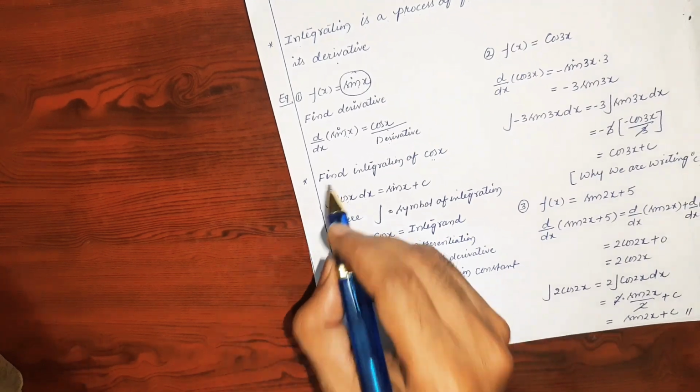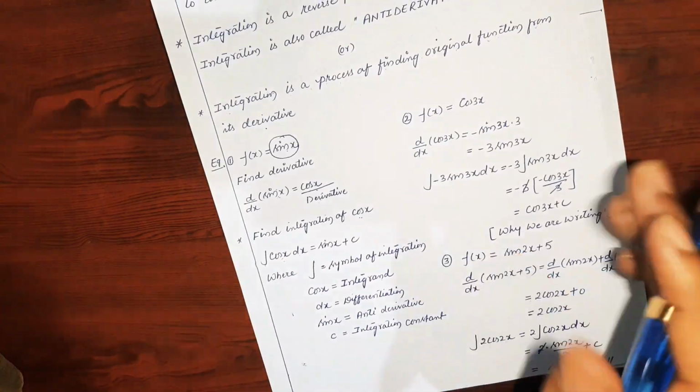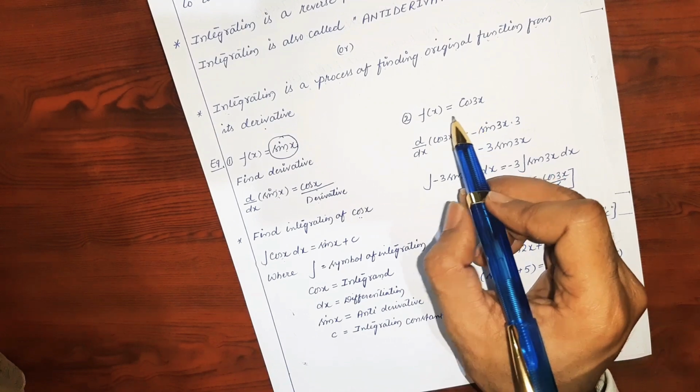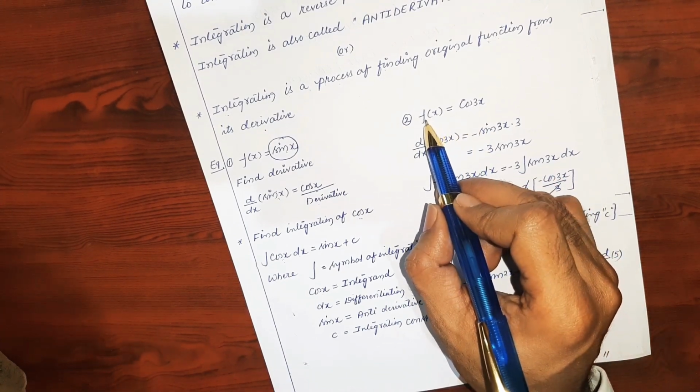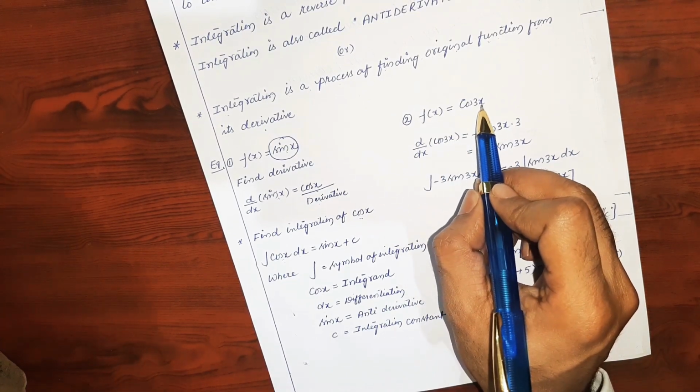Okay, let us take one more example to understand it in a better manner. Let us take the second example. f of x is equal to cos 3x.